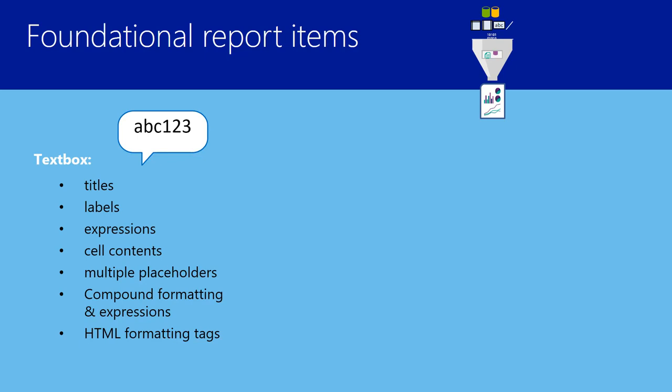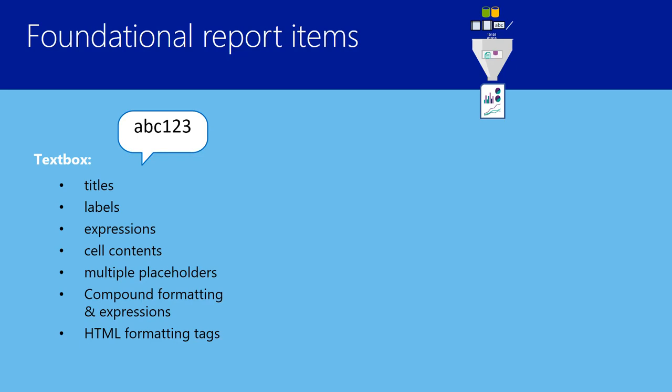You've already seen that text boxes are used to contain expressions, and they provide the cell contents for data regions like a table or a matrix. Every cell within a table contains a text box by default, and as you add fields to the groups and within the cells of that table, you're actually defining expressions within those text boxes.